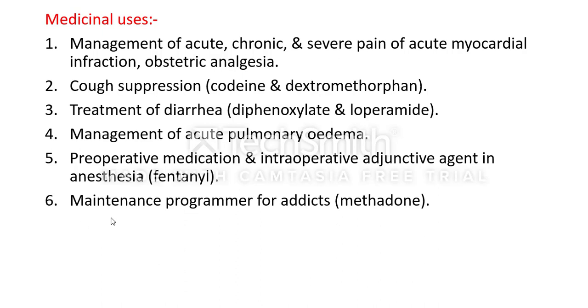Next, maintenance programs for addicts: if patients have addiction habits, the drug generally used is methadone. These are the medicinal uses of narcotic analgesics.